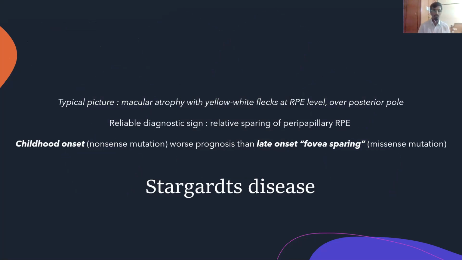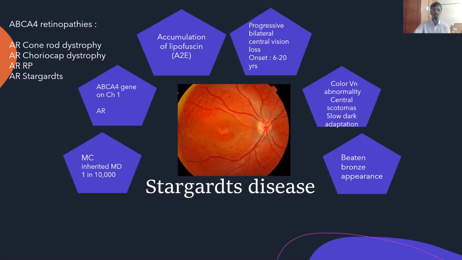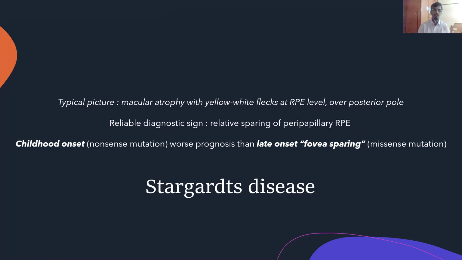A classical picture would be a patient having macular atrophy with yellow-white flecks at the RPE level, usually around the posterior pole. And the most reliable diagnostic sign is relative sparing of the peripapillary RPE. Here, if you see the RPE, there are no drusen or anything around, and that's usually the most reliable sign to distinguish it from the other inherited disorders, right?